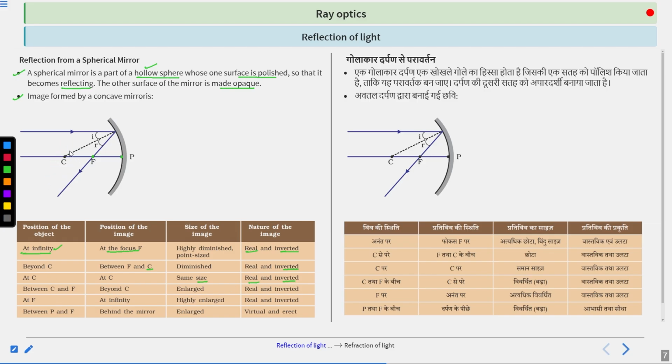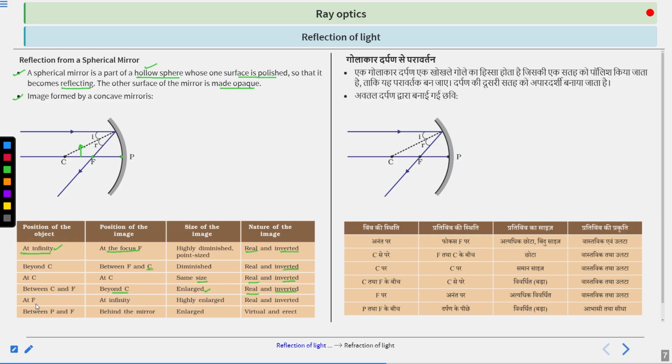Next case is when the position of the object is between C and F. This is the center and this is the focus. Suppose the object is here. In that case, the position of the image is beyond C, the size of the image is enlarged, or we can say very large, and the nature of the image is real and inverted.